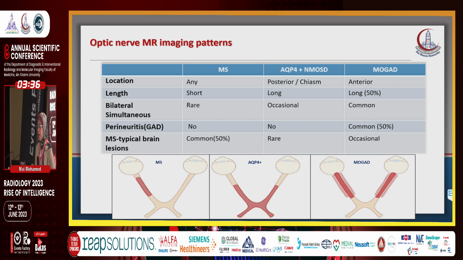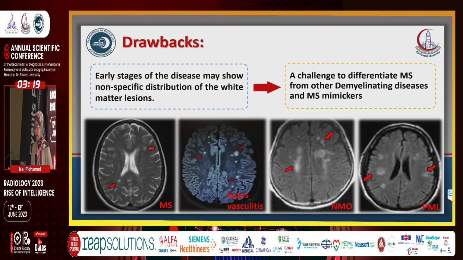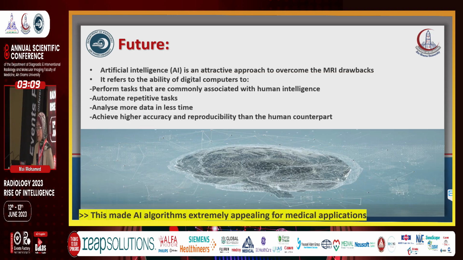Optic nerve MR imaging patterns: in MS, usually a unilateral optic nerve is affected. In aquaporin-positive disease, there is affection of both optic nerves and of the optic chiasm as well. In anti-MOG positive disease, there is affection of both optic nerves, sparing the optic chiasm. Drawbacks: early stages of the disease may show non-specific distribution of white matter lesions. It is a challenge to differentiate MS from other mimickers.